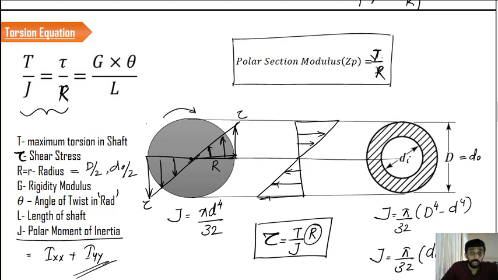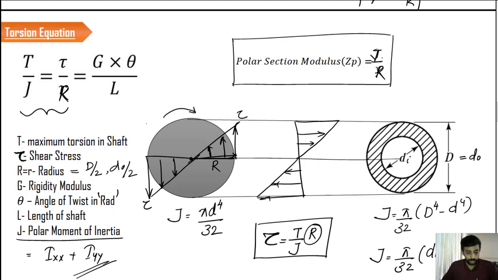That is generally used for comparison, but as information you kindly keep it like this. So polar section modulus is J by R, and we have described the value for J as well as the R value. So kindly go through the torsional derivation, and have a clear-cut idea about the terminologies and the corresponding units that we have to use.